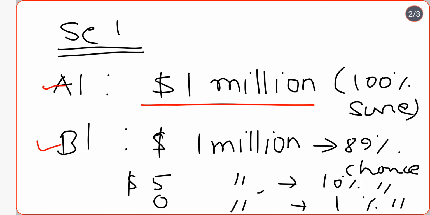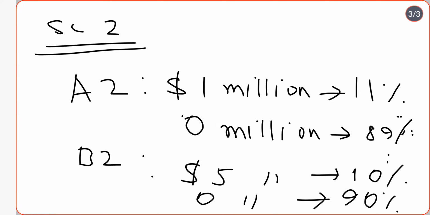But in the second scenario, people are not choosing A2, they are choosing B2. Why? Because they are willing to take the risk, as the valuation is high, $5 million.